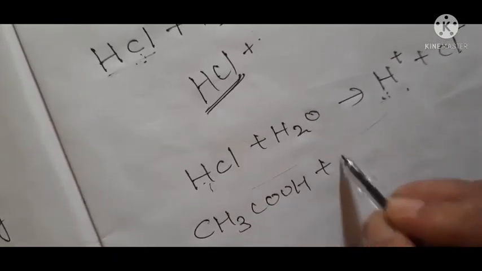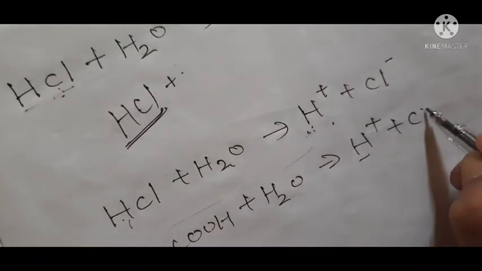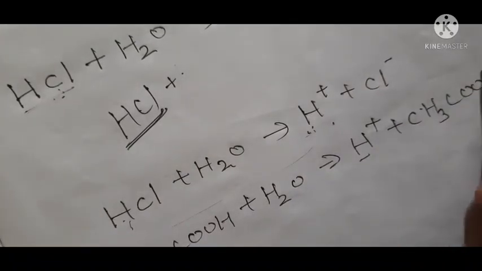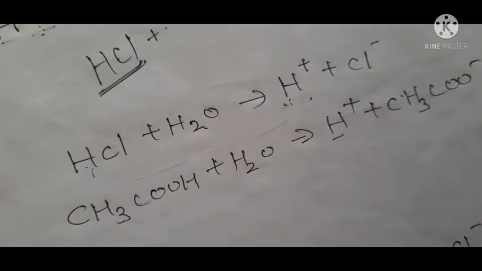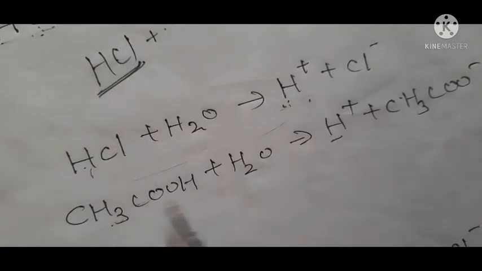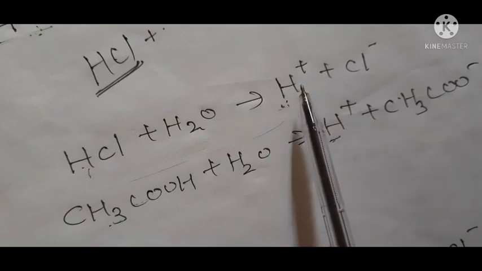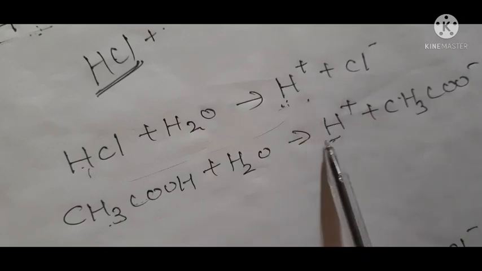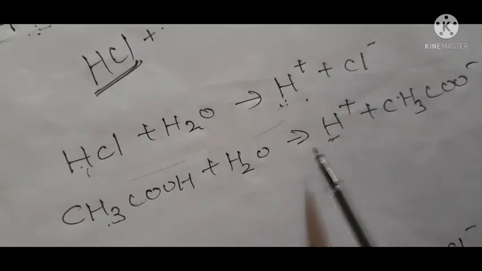Now you see here, CH3COOH, if we add water, it will form H positive ion and acetate ion, that is CH3COO negative. Now here it is a weak acid because the whole of the H atoms is not converted into H positive ions. So in the solution, the H positive ions are less compared to HCl. That is why it behaves as a weak acid. I hope this is clear.